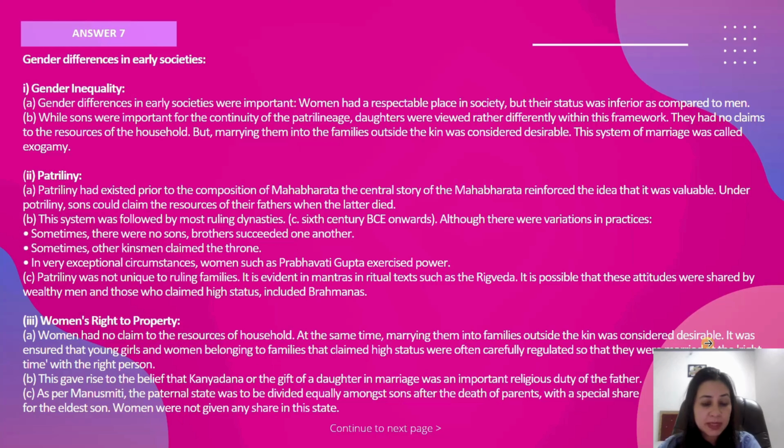As per Manusmriti, the paternal estate was to be divided equally among sons after the death of the parents, with a special share for the eldest son. Women were not given any share in the estate. So these rules more or less go the same in our country, but now in our country women are given the right to property.